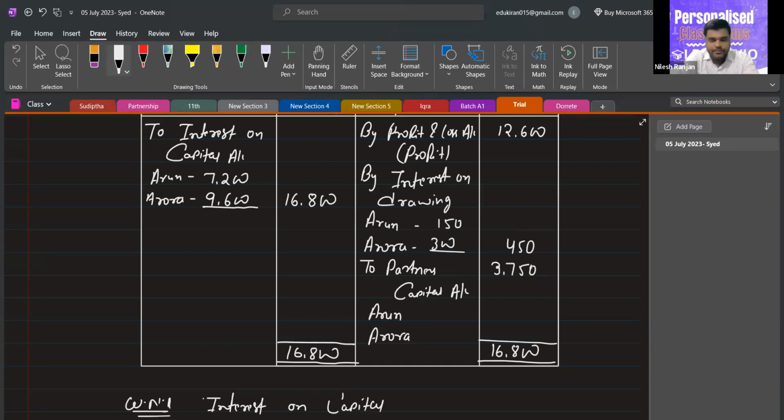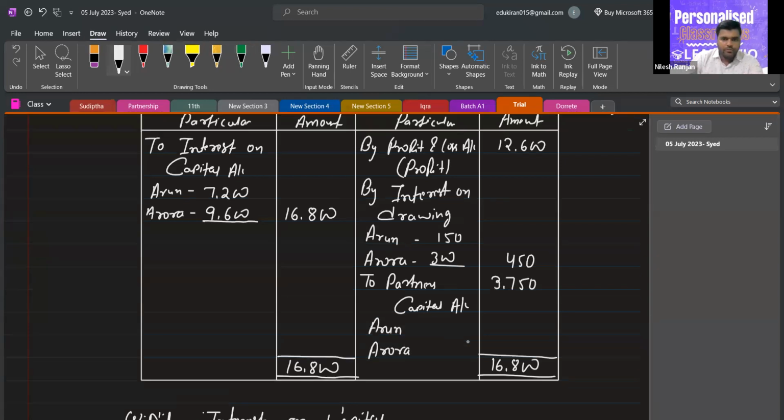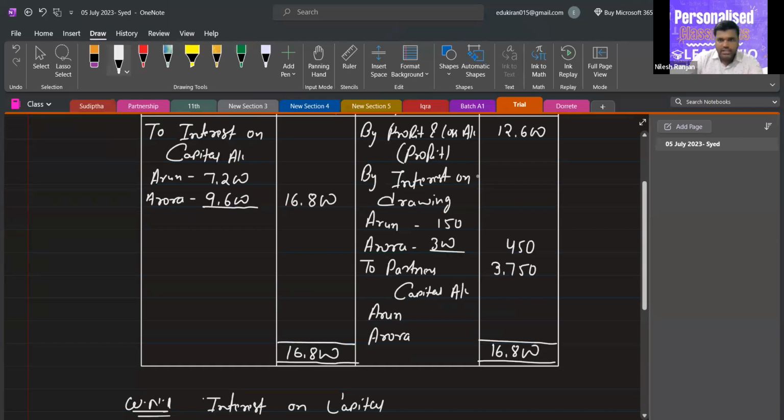Sir, I didn't understand the last part, to partners capital account. Actually, we will add both sides and see which one is higher. You can clearly see that the debit side is more than the credit side.